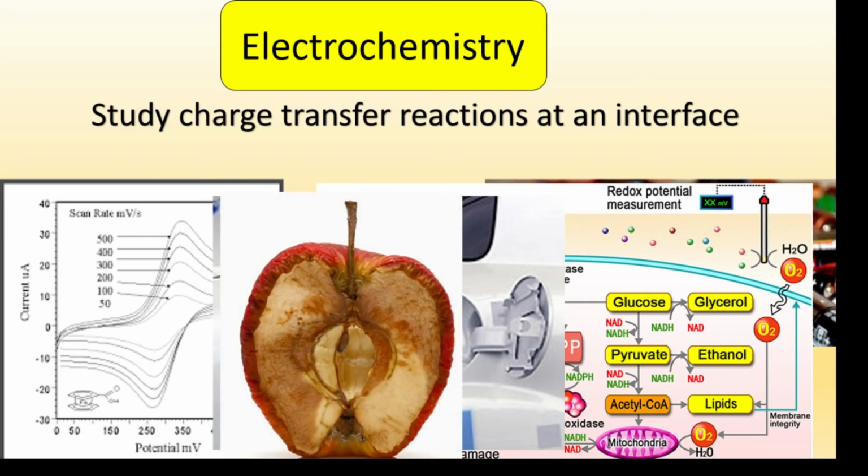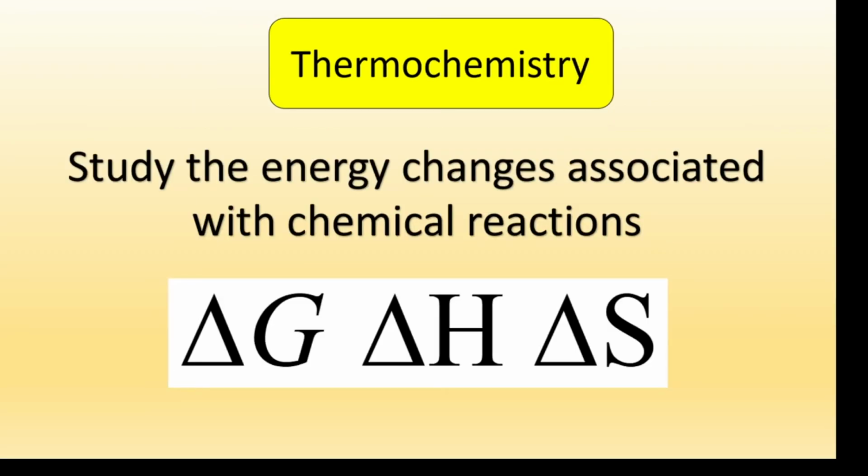Okay. Also, electrochemistry can be used to design new antioxidant substances capable of protecting our food for more time, right? Thermochemistry. Thermochemistry is the branch of thermodynamics that studies the energy changes associated with chemical reactions.